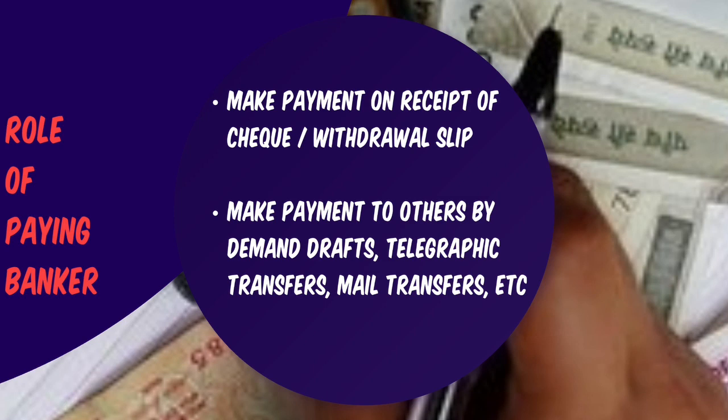There is another remark which the banks put on the check, which is called "not arranged for". This remark is put when the check has been drawn against an overdraft which has not yet been sanctioned, or the payment of the check would result in exceeding the overdraft which is already sanctioned. So in these cases, the bank puts the remark as "not arranged for".